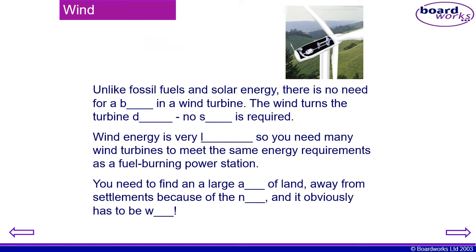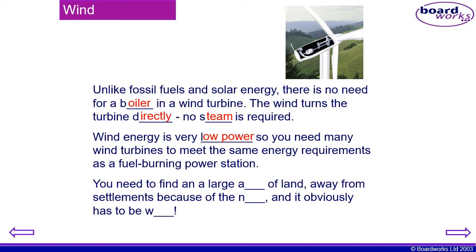So one renewable energy resource is wind. Unlike fossil fuels and solar energy, there is no need for a boiler in a wind turbine. The wind turns the turbine directly, no steam is required. Wind energy is very low power, so you need many wind turbines to meet the same energy requirements as a fuel burning power station.